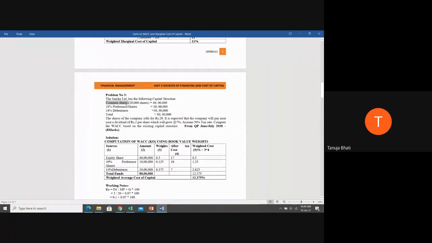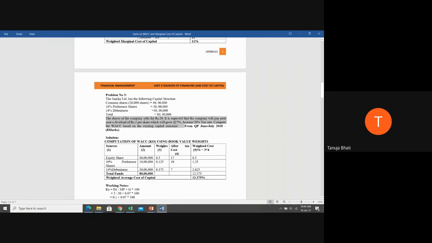If they're telling you common shares, that also means it is equity shares. Okay, it is only different name given but means the same. So common shares, which is nothing but equity shares, is given as 40 lakhs, 10% preference shares is given as 10 lakhs, 14% debentures is given as 30 lakhs. So this is the capital that has been raised by these three sources, and the total is coming up to 80 lakhs.